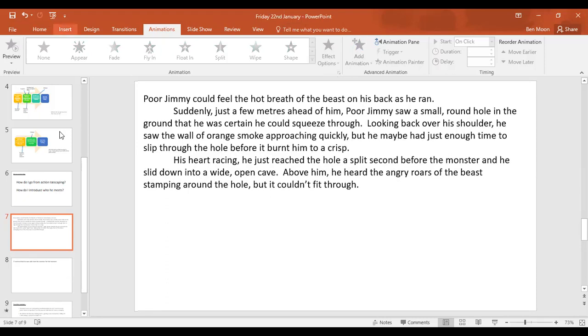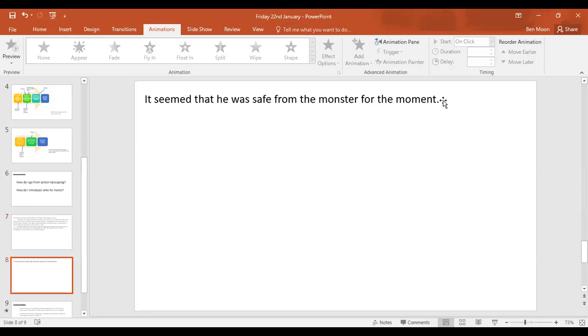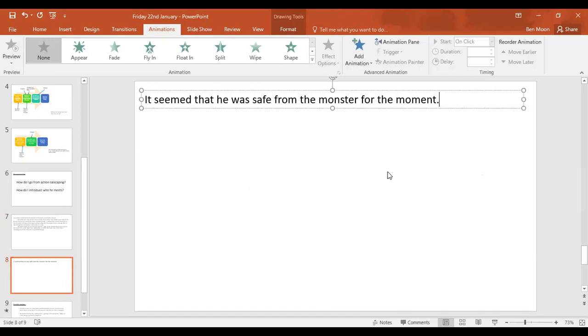The next bit, how do we go to meeting the people? Well, we could have something that started like it seemed that he was safe from the monster at the moment. That kind of puts the monster away. So now, how do we meet the people? We can't just have suddenly loads of people appeared. But I think we want to start with a strange feeling.